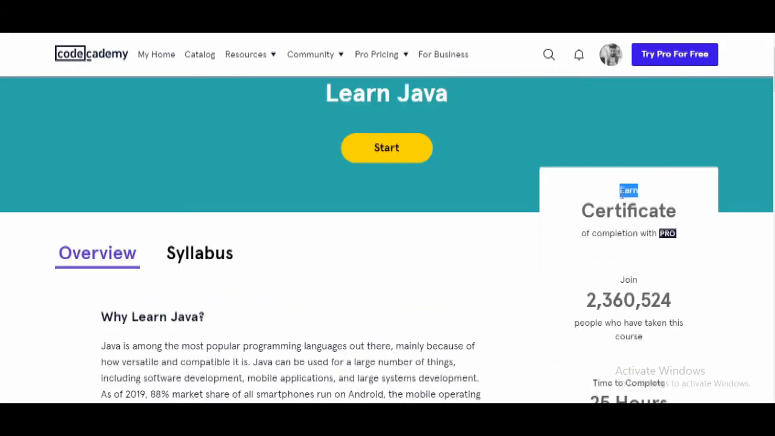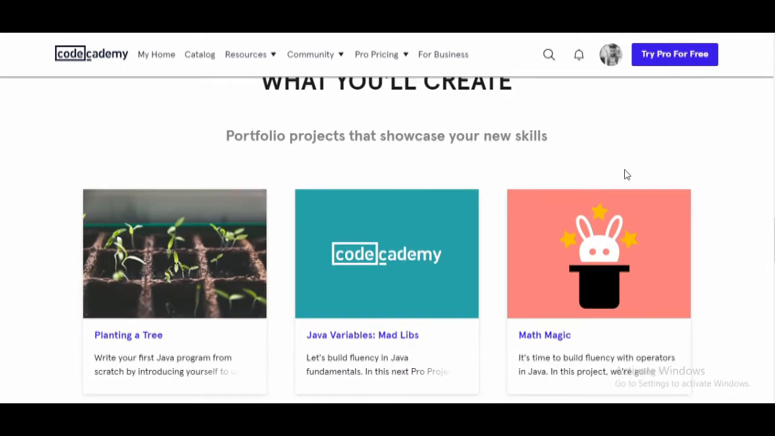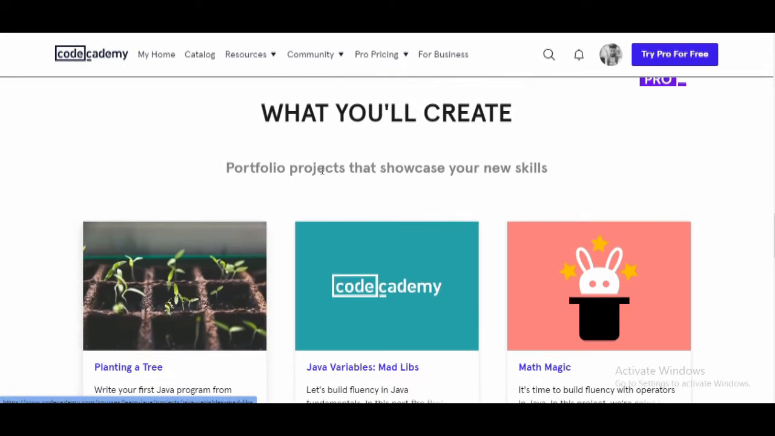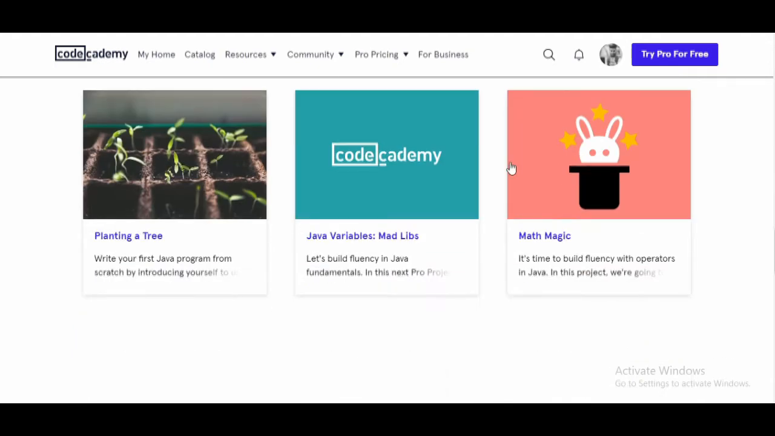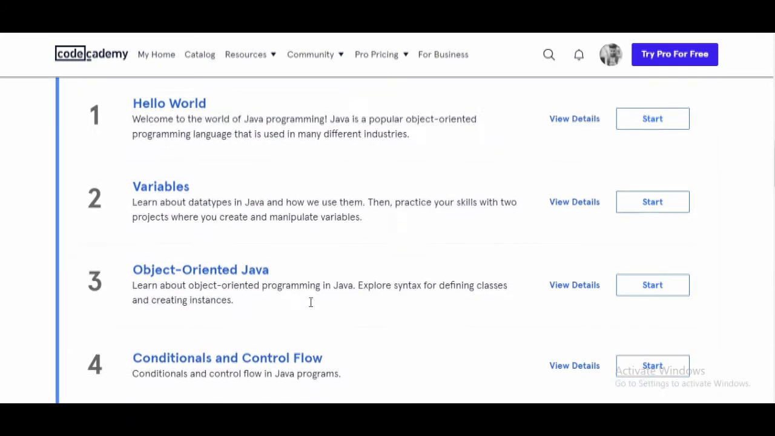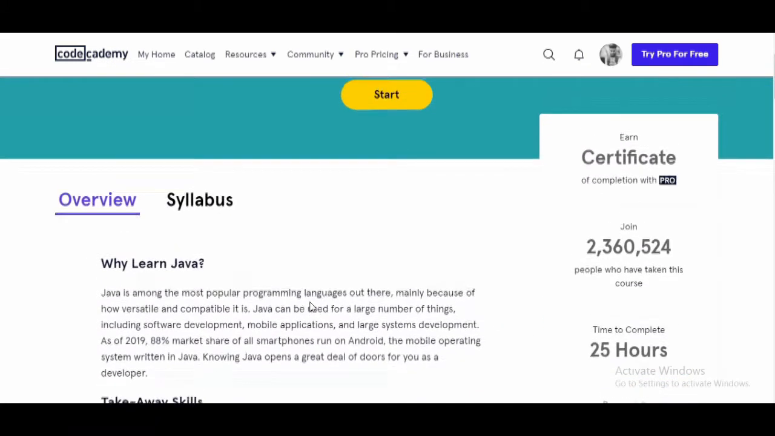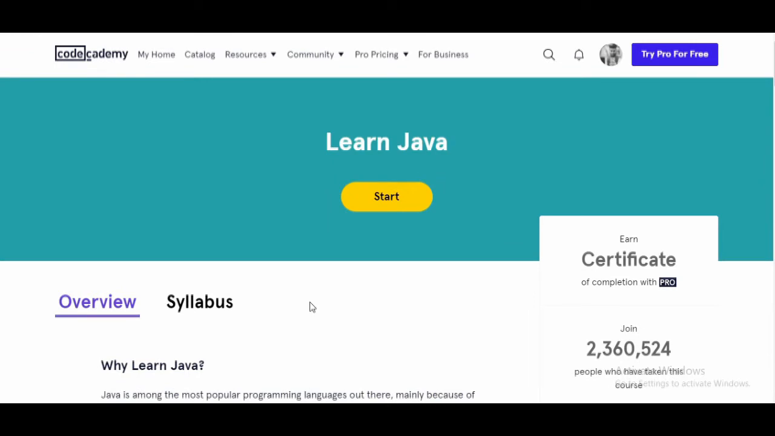If you want certification, then you have to enroll in their Pro plan. If you want to create a project, then you have to enroll in their Pro plan. You will create a portfolio project that showcases your new skills, and you will master many things. Through this course you will learn hello world, variables, object-oriented Java, conditionals, control flow, arrays and array lists. So this is also an overall course where you will get learning, you will get certification, and you will create a project.